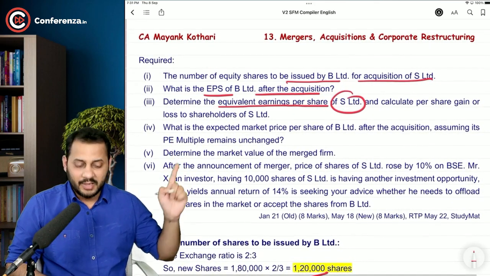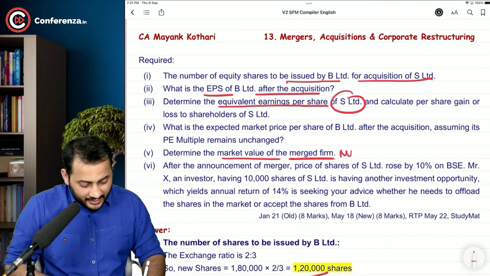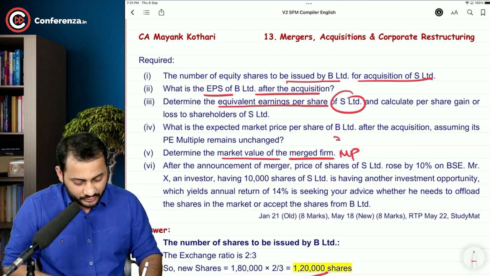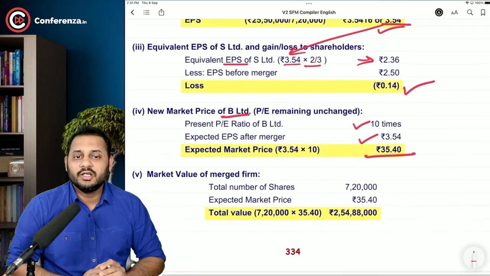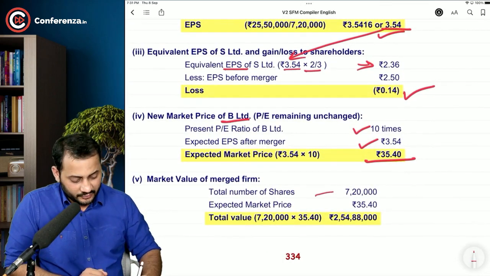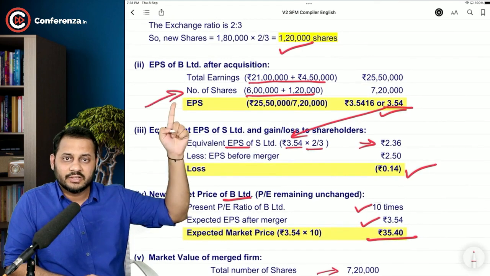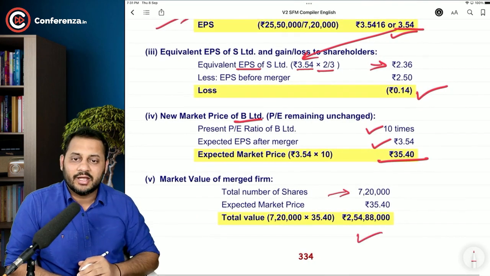Now determine the market value of the merged firm. Market price of the merged firm that you have calculated, 35.40, multiplied by the post merger number of shares. How much is the total number of shares, sir? Post merger number of shares, that is 6 lakhs and 1,20,000, 7,20,000 into the per share price. This is the market value of the company.